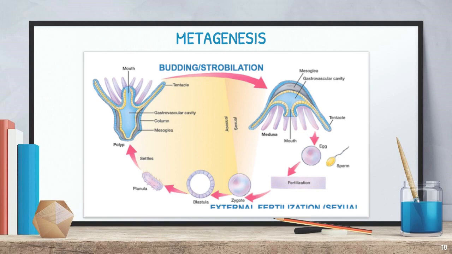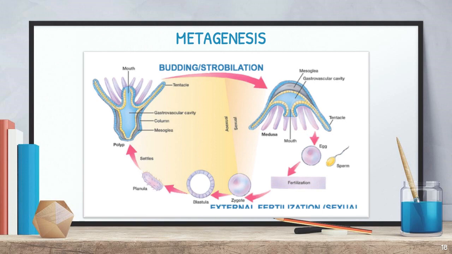Understand? So listen to me. First they said one parent organism is there. From the parent body one new bud may be produced, or a part of the body may detach. Then it will become one new organism. Okay. So here they said hydra has the budding method also, and the strobilation method also. The budding method we explained previously, right? A bud may form on the body.